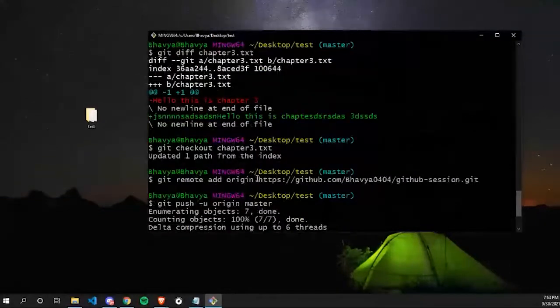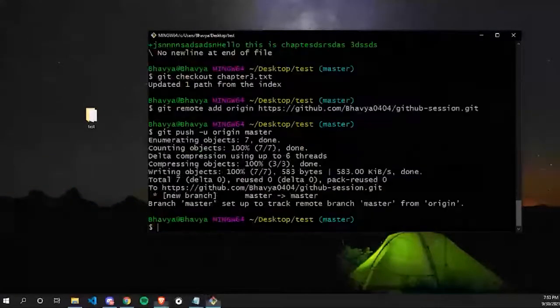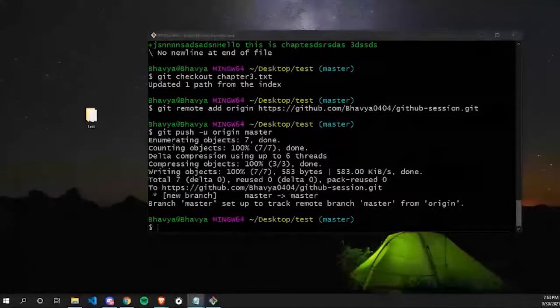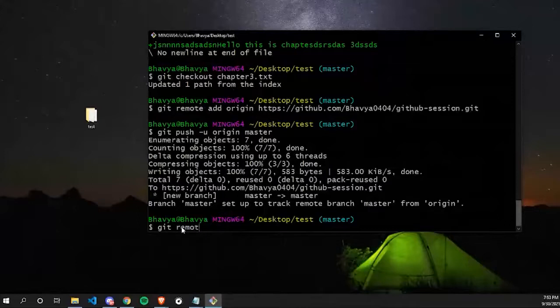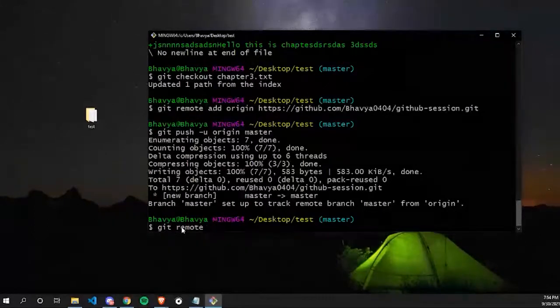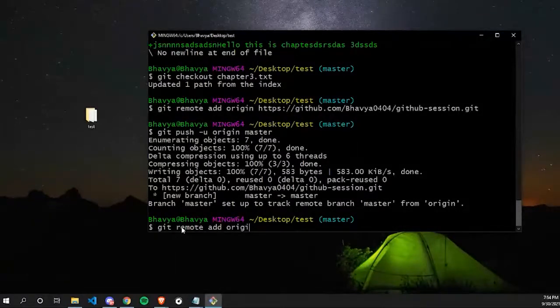Okay, so to add data to GitHub, there are basically 2 commands. Let me write them again, just a sec. One command is git remote. Remote, as I said earlier, we have to create a remote, which tells our local repository that I have created a remote repository somewhere on the internet and I want to transfer my files there. And to name a remote, we are using origin. So the command is git remote add origin, followed by the link that we have copied here.